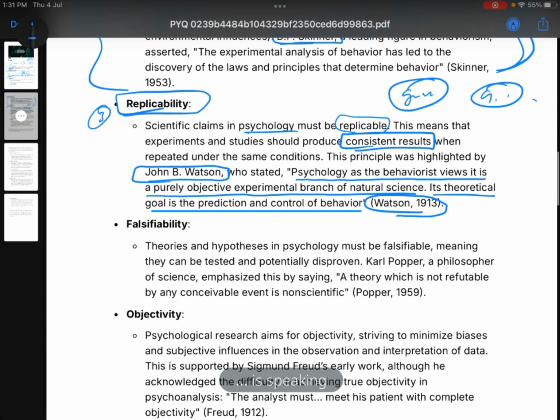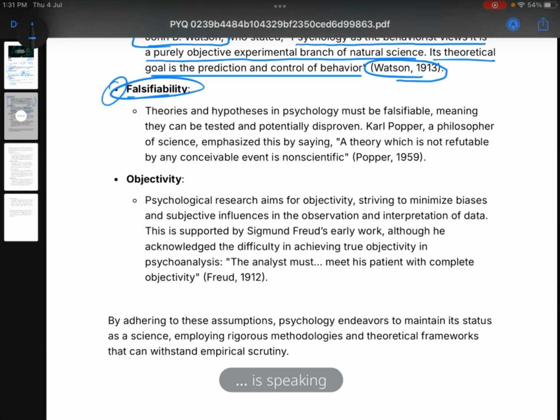Then comes falsifiability. Falsifiability means theories and hypotheses in psychology must be falsifiable. See, an experiment is not just about saying something is true. You should have the ability to refute that. That's what it is saying. So here Popper says that a theory which is not refutable by any conceivable event is non-scientific. So you have to be able to refute that. Let's look at the idea of God. Can we give a particular specific definition to say that there is no God?